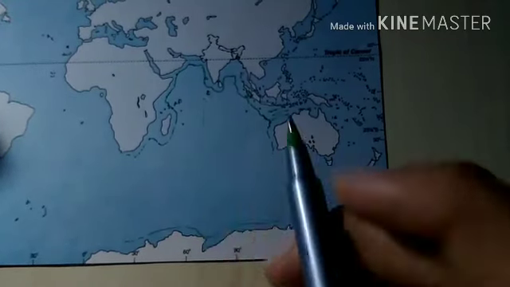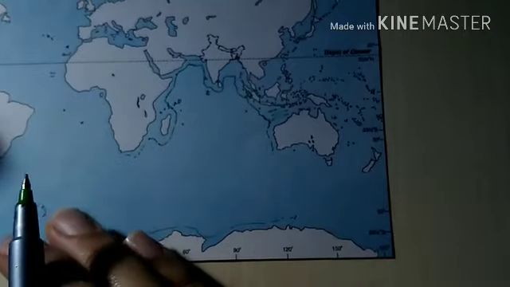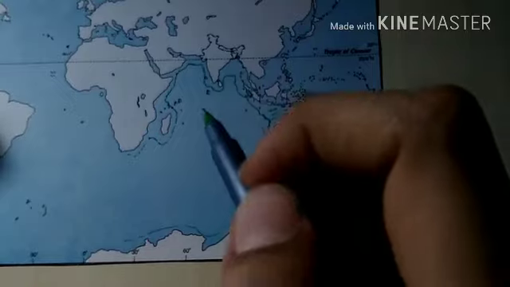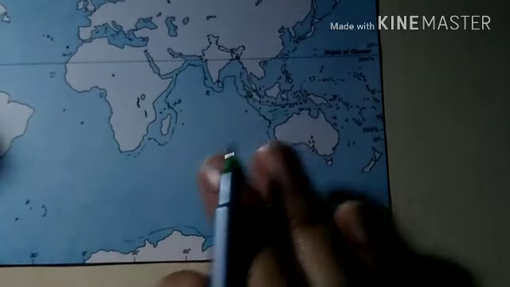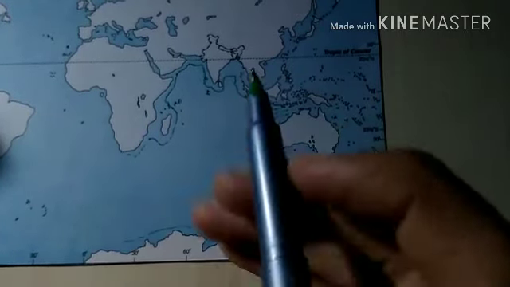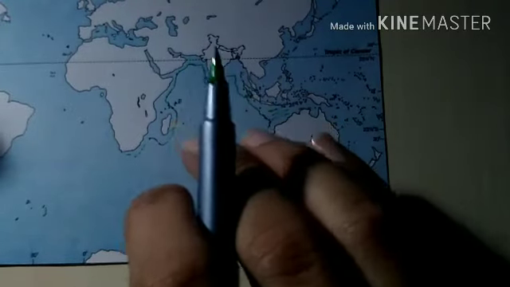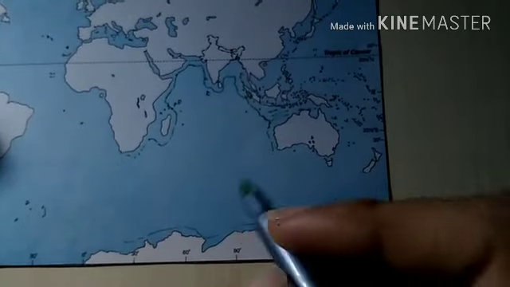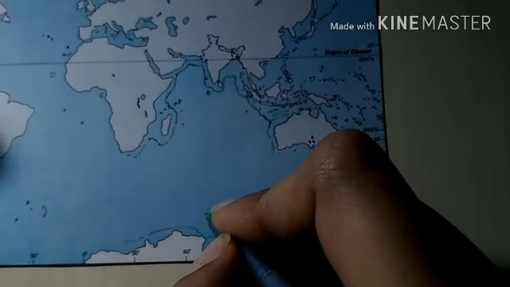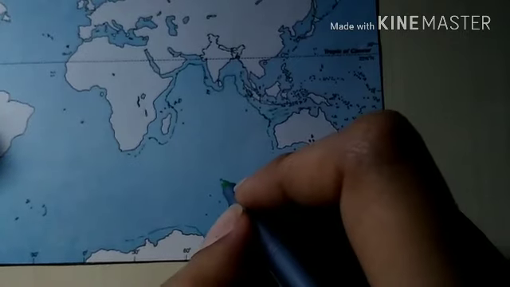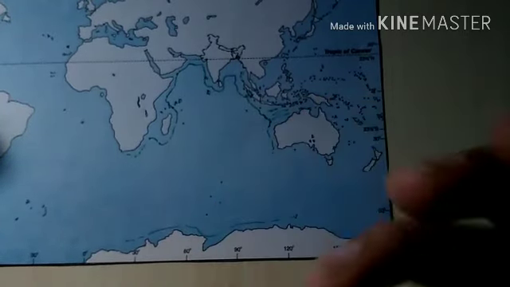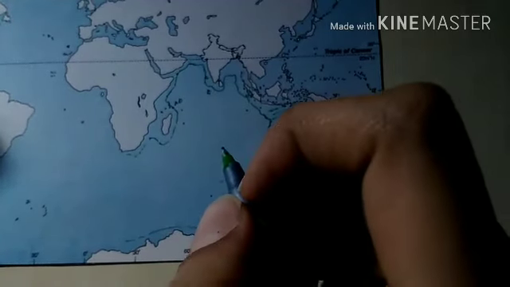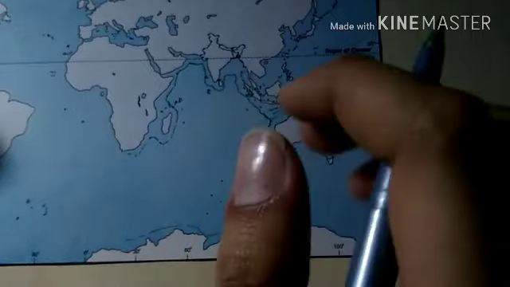The central ridge separates the eastern basin of the Indian Ocean from the western basin, and all the oceanic islands in this ocean are situated either on the central ridge or its cross ridges, except for Cocos and Christmas Island. These two are exceptions.